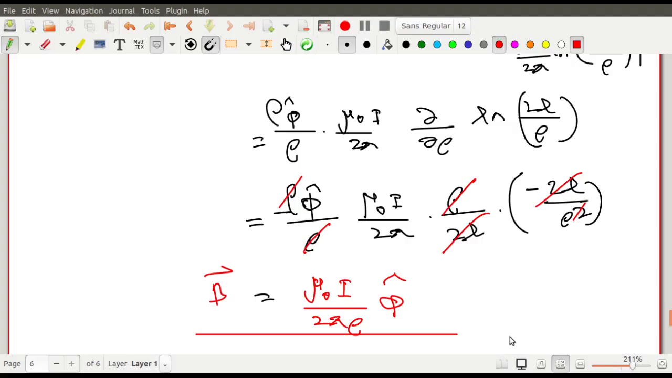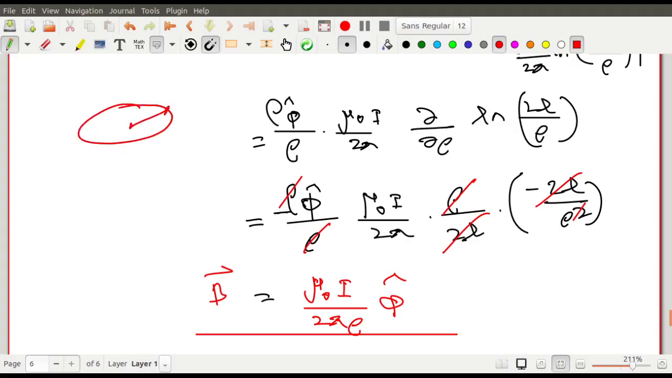So see how many ways we have found it for the same geometry. And what is the direction? It is along phi cap, and you understand what phi cap is. Phi cap is the tangential direction. Just now, during the starting of our class on vector potential, I had already said that the direction of the magnetic field is tangential. What does phi cap mean?